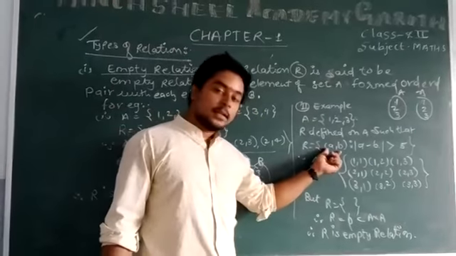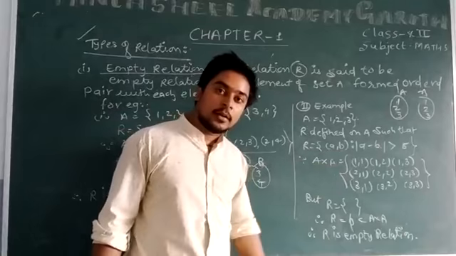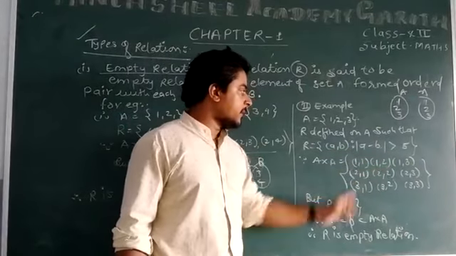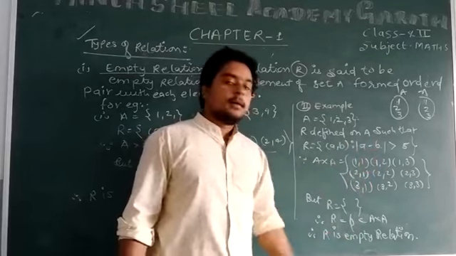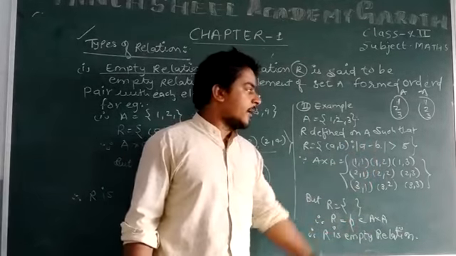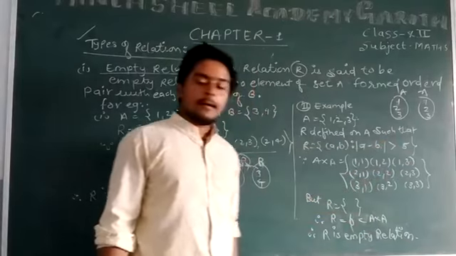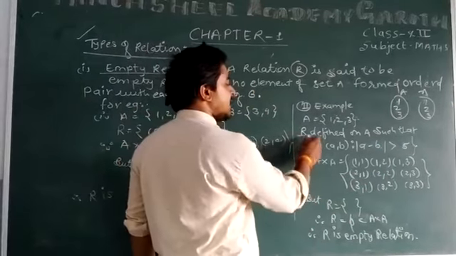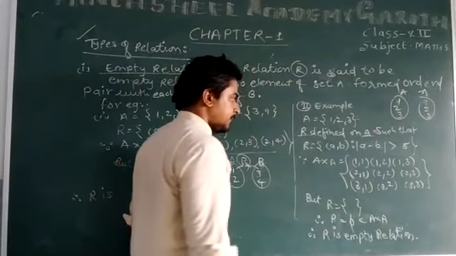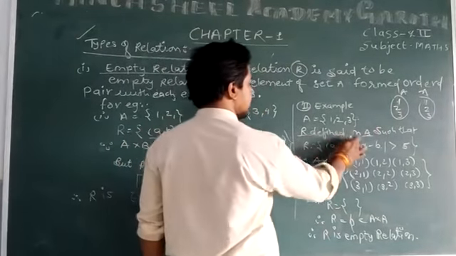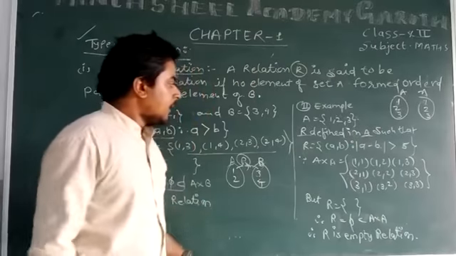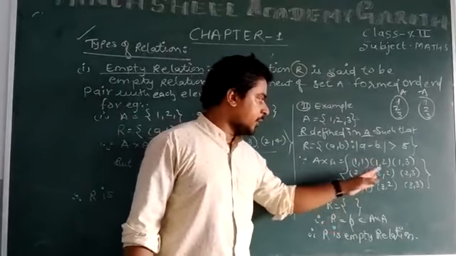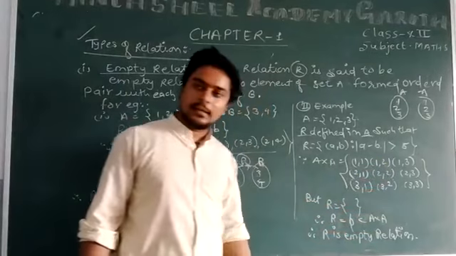It means we have to take only those ordered pairs in which the difference of both numbers A and B, and its modulus, or absolute value, will be greater than 5. First, R is defined in set A, and A cross A is (1,1), (1,2), (1,3), (2,1), (2,2), (2,3), (3,1), (3,2), (3,3).